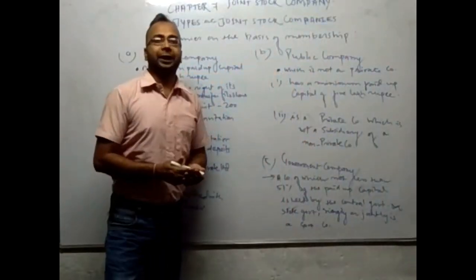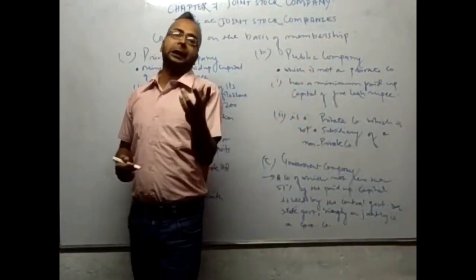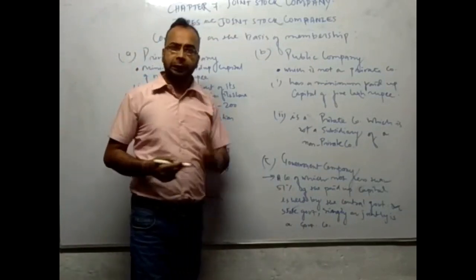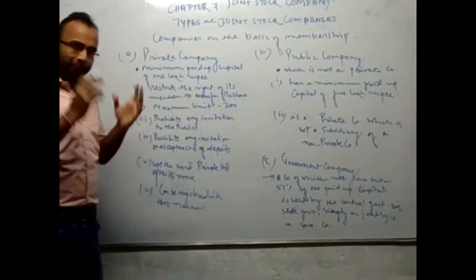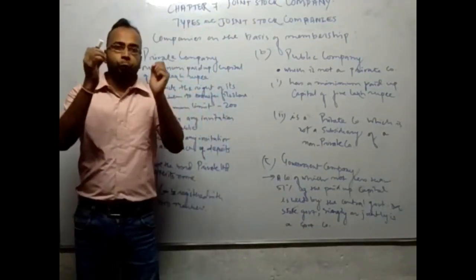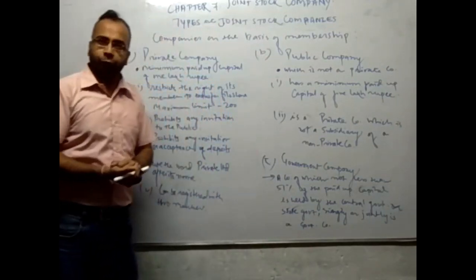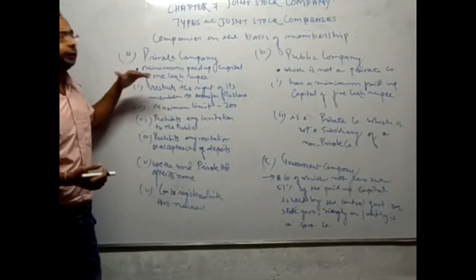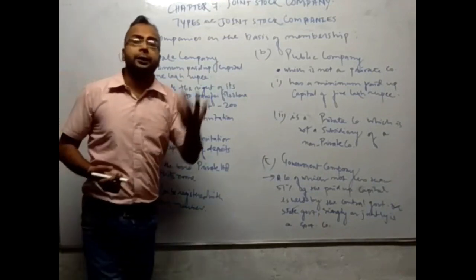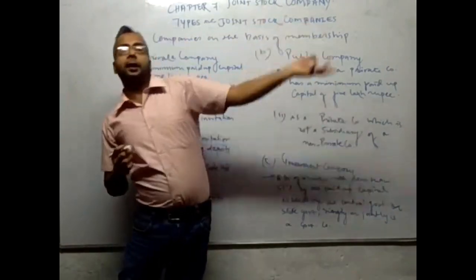Okay students, now let us see the classification of companies on the basis of membership. On the basis of membership, companies can be classified as private company, public company, and government company. Now let us see what is a private company. A private company is a company with a minimum paid up capital of rupees 1 lakh or such capital which may be prescribed by its articles of association. And this is a company which restricts the right of its members to transfer its shares. The member of this company cannot transfer his share to another person.